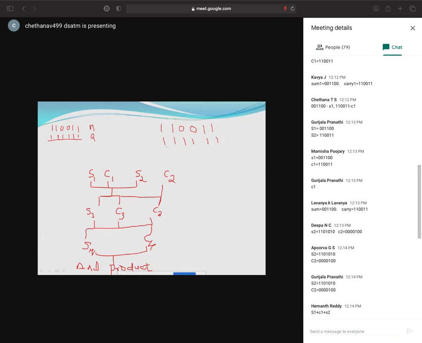So carry save addition. I want to multiply this, so I'll just multiply it right now. See here, see the location of the bits also. This is 1, 1, 0, 0, 1, 1. After this, 1, 1, 0, 0, 1, 1. Next, 1, 1.